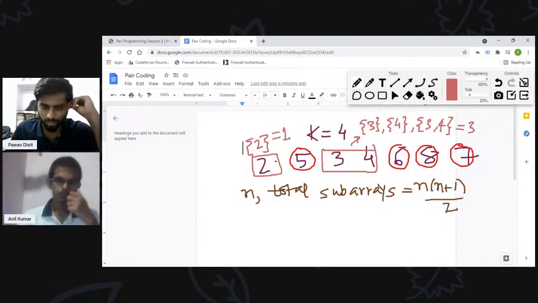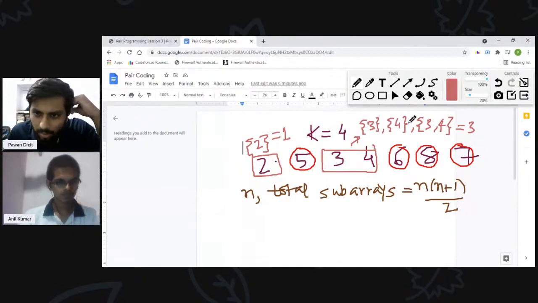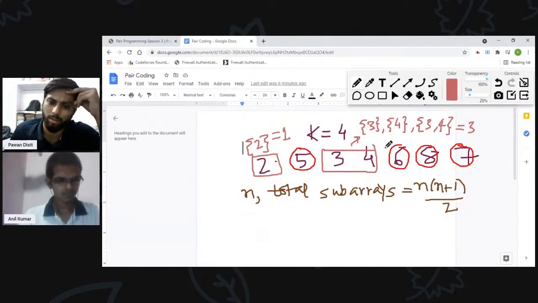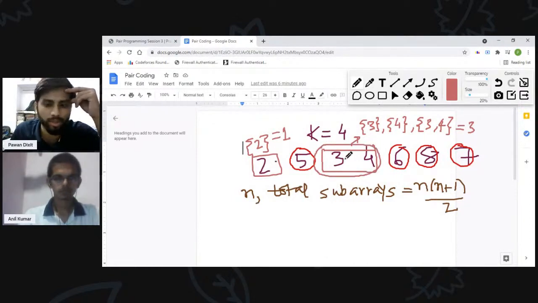Any doubt from the chat can also be taken, but I think this should work. Yeah, I can guess it will work. Let me prove it also. Yeah, because these parts will not contain any value which is greater than k. So all the subarrays in them will not have a value which is greater than k.